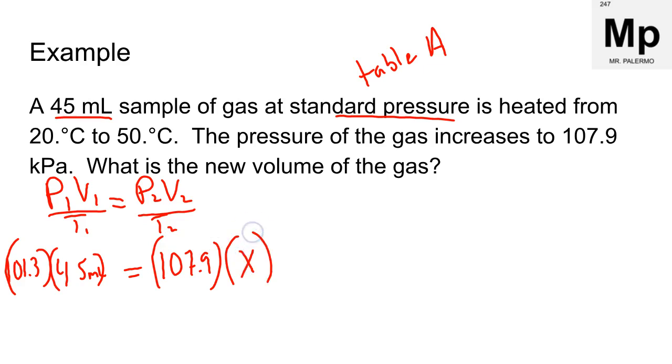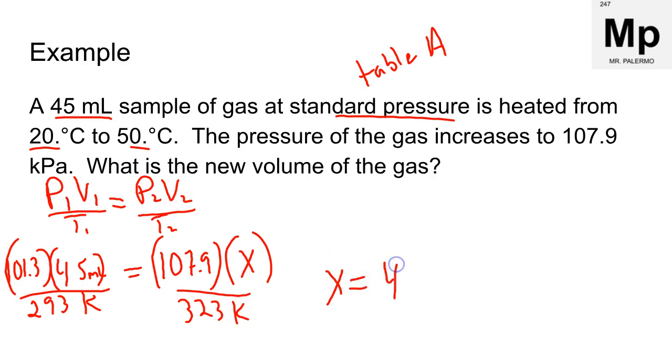X. And then our temperatures, we had 20 Celsius to 50 Celsius, so again, it has to be in Kelvin. So 20 plus 273 gives me 293 Kelvin. And then for the 50 Celsius plus 273 gives me 323 Kelvin, and then we're going to cross multiply. And we get an answer of 47, and we're looking for our volume. Since we had milliliters, it's going to be 47 milliliters.